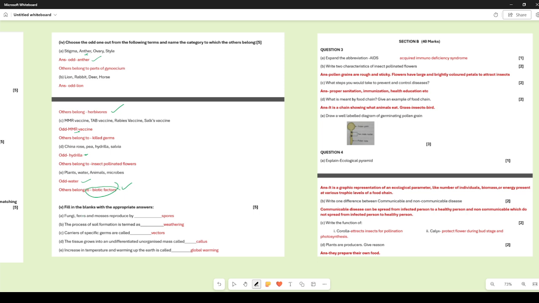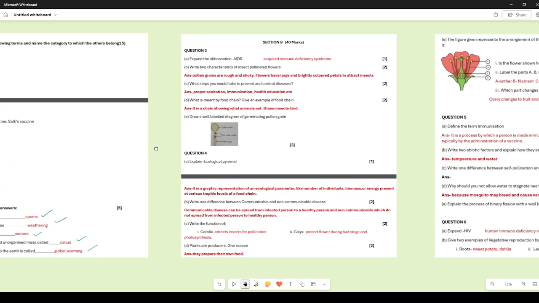Fill in the blanks. Fungi, ferns and mosses reproduce by spores. The process of soil formation is termed as weathering. Carriers of specific germs are called as vectors. So pathogens are the disease causative agents, whereas the carriers are called as vectors. The tissue grows into an undifferentiated, unorganized mass, which is called as callus. The increase in temperature and warming up of the earth is called as global warming. Now let us move on to the next part.